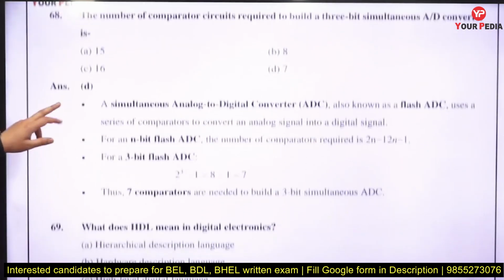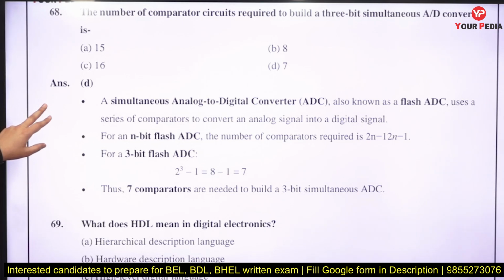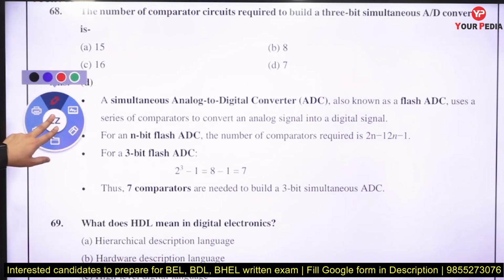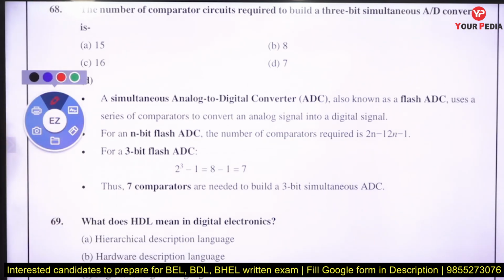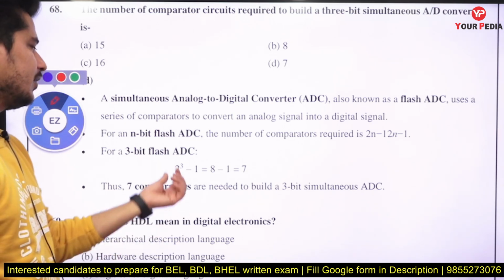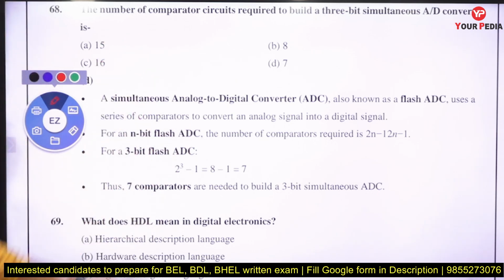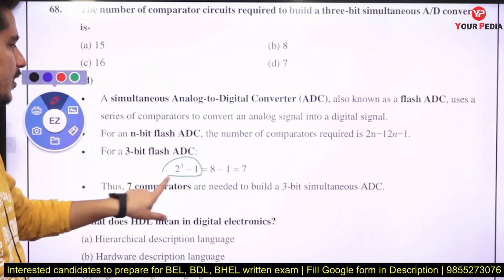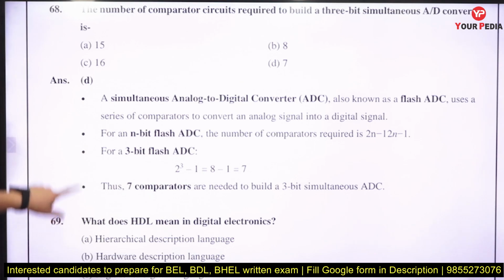The number of comparator circuits required to build a 3-bit simultaneous A to D converter. If you are making a simultaneous or flash type, that is the same thing, right? So that is 2 raised to power 3 minus 1. That is 7 comparators required.